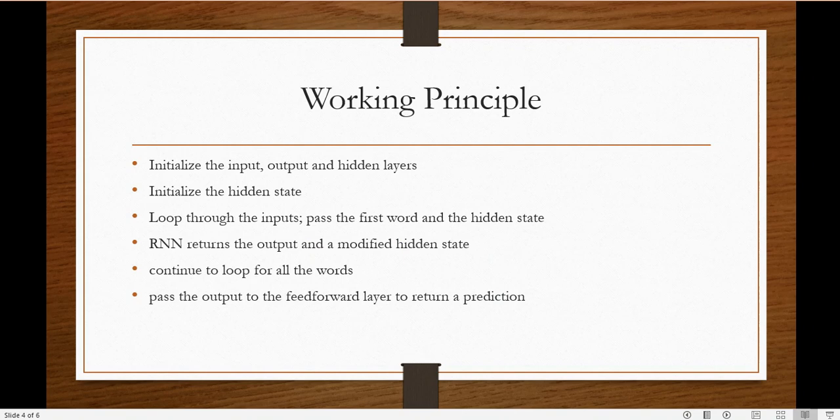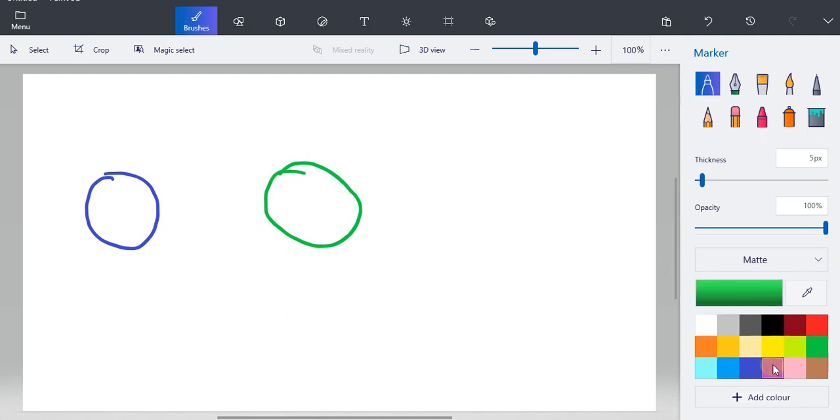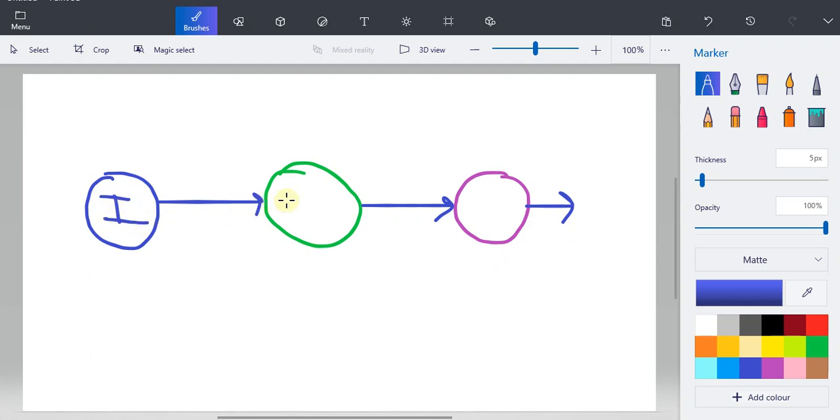Now, what is the working principle? First of all, it initializes the input, output, and hidden layers. Now let us go to the paint where we'll try to draw this. Say this is my input layer, then I have the hidden layer, and I have the output layer. So that is how I have designed my network. Input to hidden, hidden to output, and from the output layer I'm generating the prediction. So this is my input, this is my hidden, and this is my output layer. That was my first step.